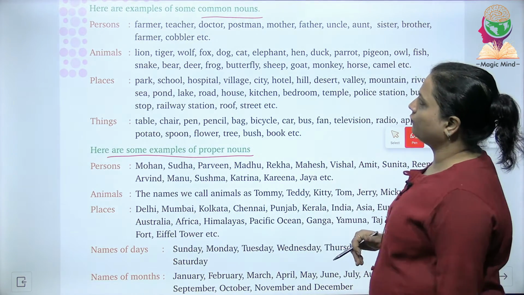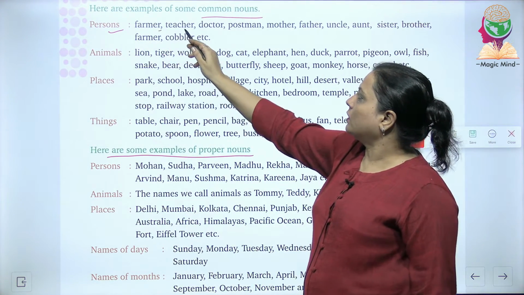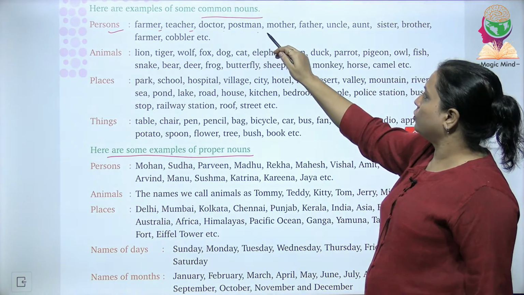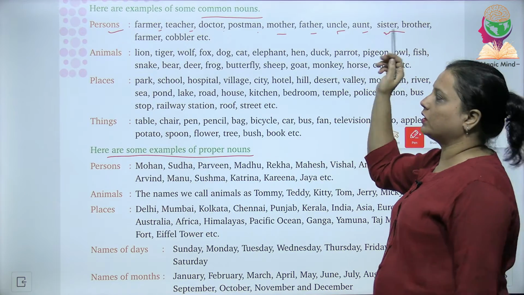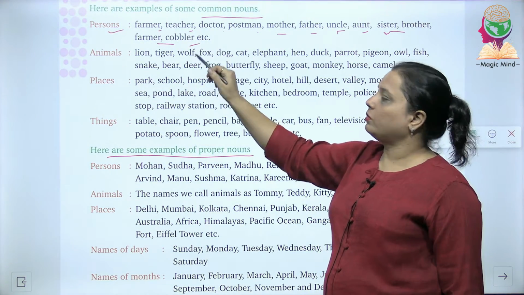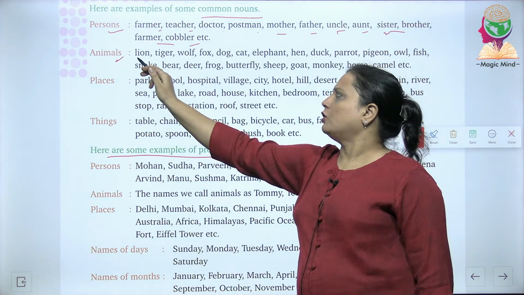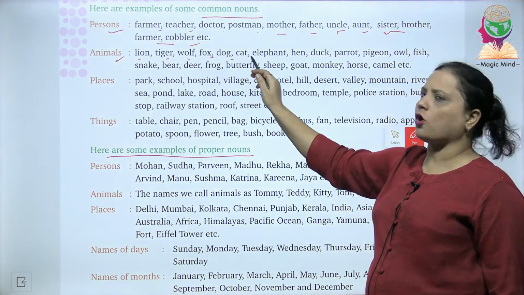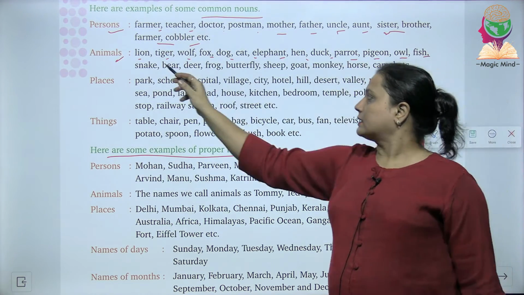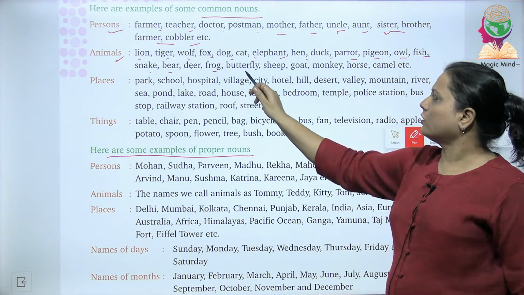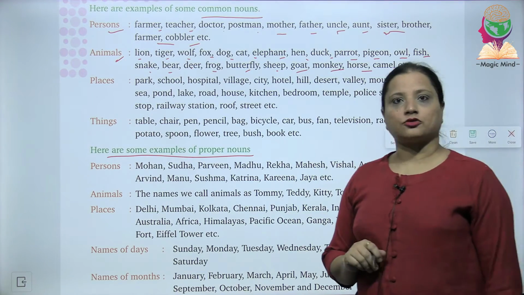First, they have mentioned certain names of persons, like farmer, teacher, doctor, postman, mother, father, uncle, aunt, sister, brother, farmer again, cobbler, etc. When we talk about the names of animals: lion, tiger, wolf, fox, dog, cat, elephant, hen, duck, parrot, pigeon, owl, fish, snake, bear, deer, frog, butterfly, sheep, goat, monkey, horse, camel, etc.